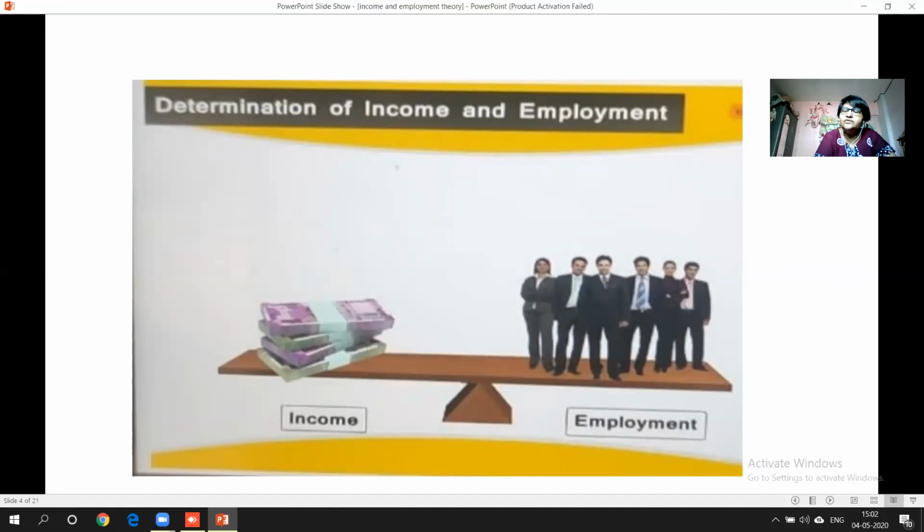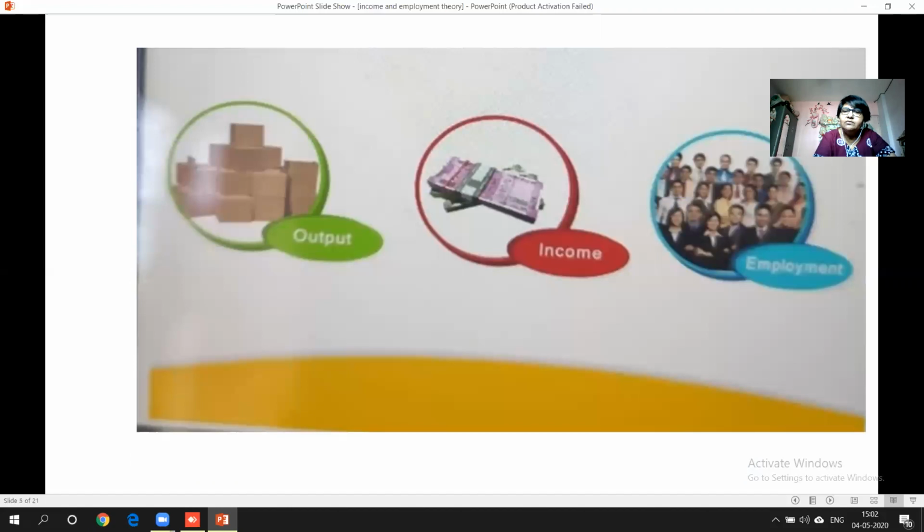Understood, students? That's why income and employment are very important for any economy. Here we can say if output is more, obviously income is more, because this is production. If we sell more products, the income generated by those products will be more.